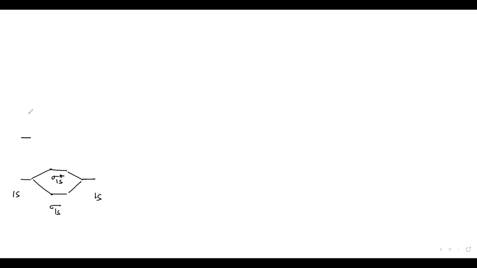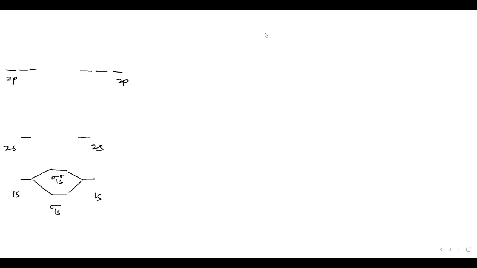Next one will be 2s, and we will have 3 2p. This is 2s. This is 2s. This is 2p. This is 2p. I guess I have to draw 2p a bit more above to give me some space, and let me move this a bit here. Okay, fine.